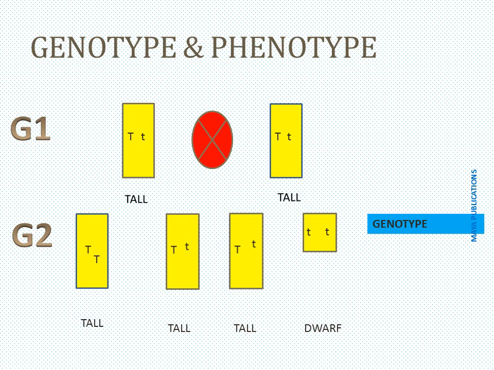This is genotype. And here we get three tall individuals and one dwarf individual. This physical characteristic of tallness and dwarfness is known as phenotype.